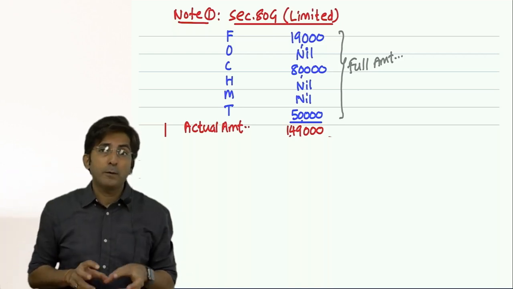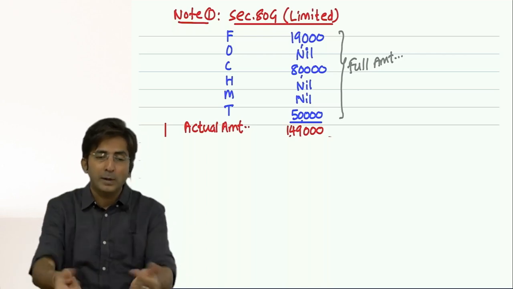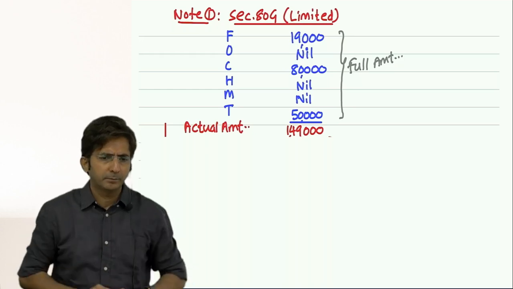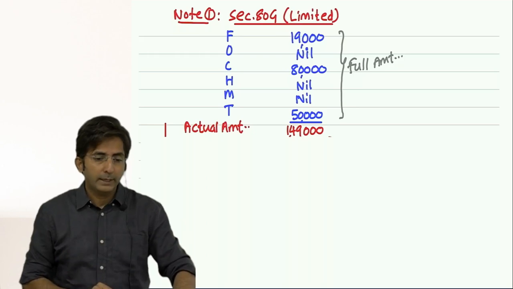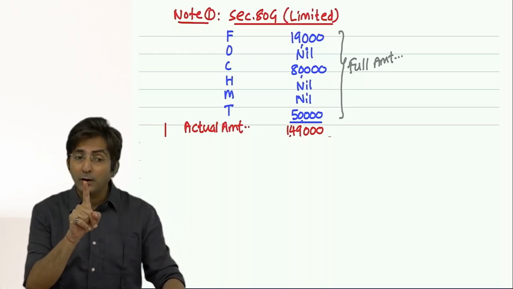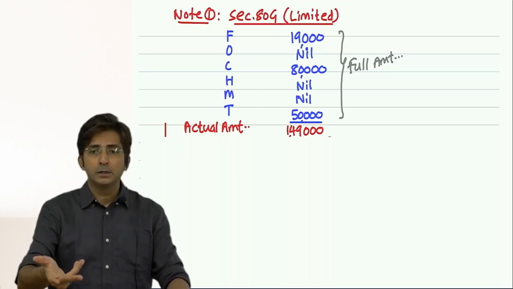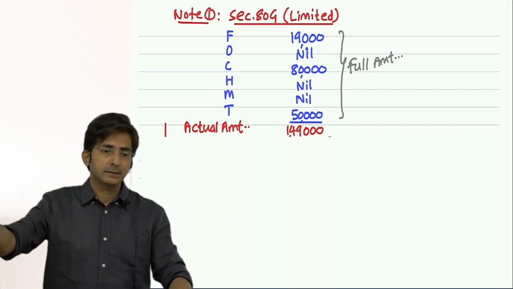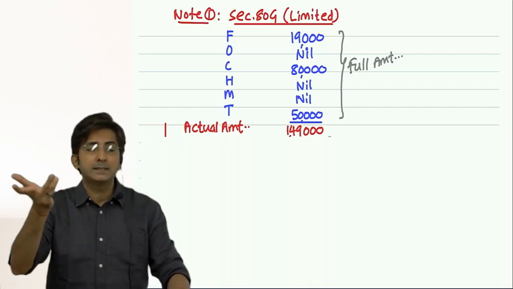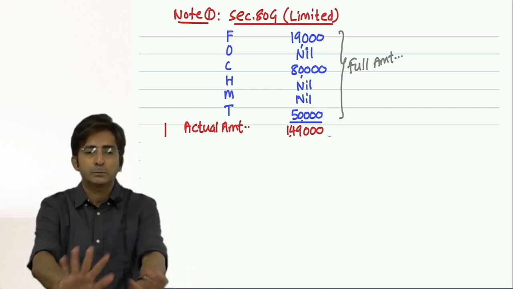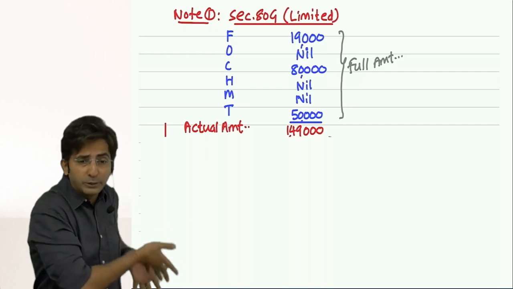So, if today I buy some shares in the stock market and I sell them after 2 months only, it's a short term gain. But if I sell after 1 full year, then it will be long term. But the 1 year rule is for shares. For some assets it is 2 years, for some assets it is 3 years. But for which asset it is 2 years and for which it is 3 years, it is the wrong time to explain now. If I start explaining all that, we will get diverted from the main objective.